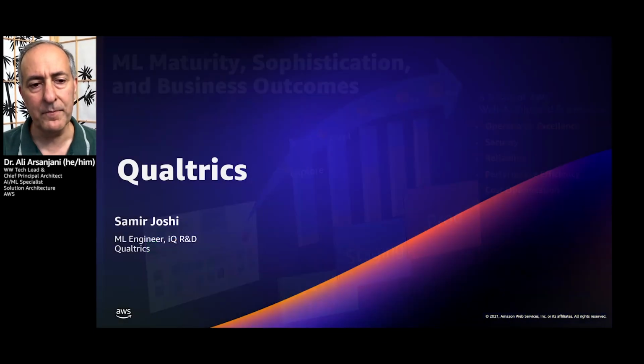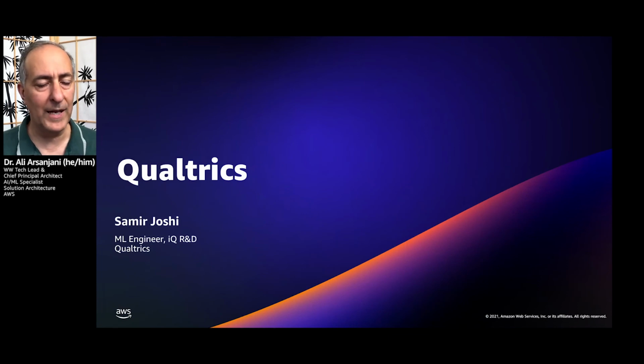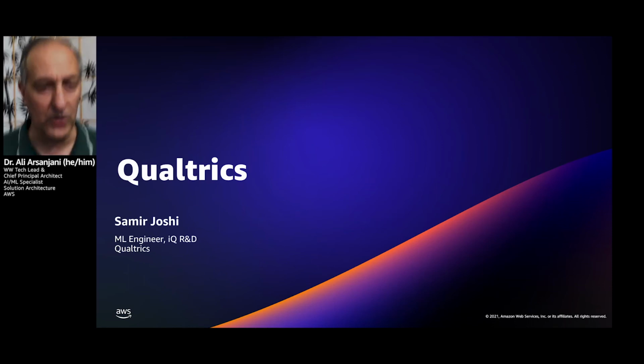Now with that, I'm going to invite my friend and colleague from Qualtrics to discuss their journey of using the AWS SageMaker platform and how they accelerated and went into more and more sophisticated levels of maturity with machine learning.